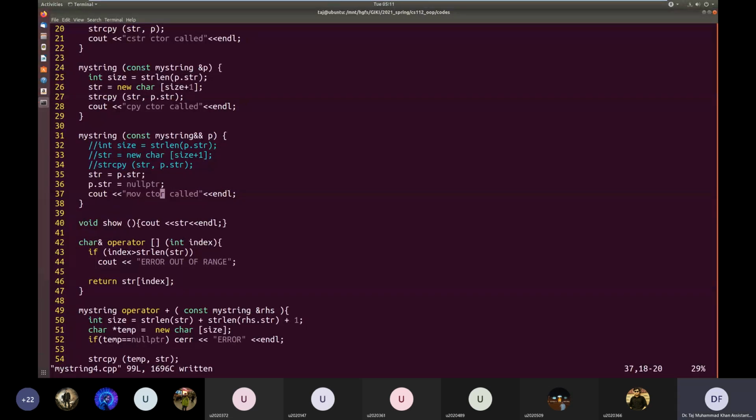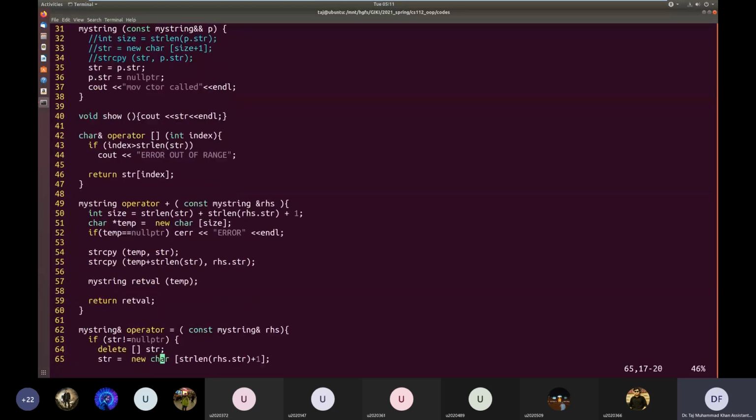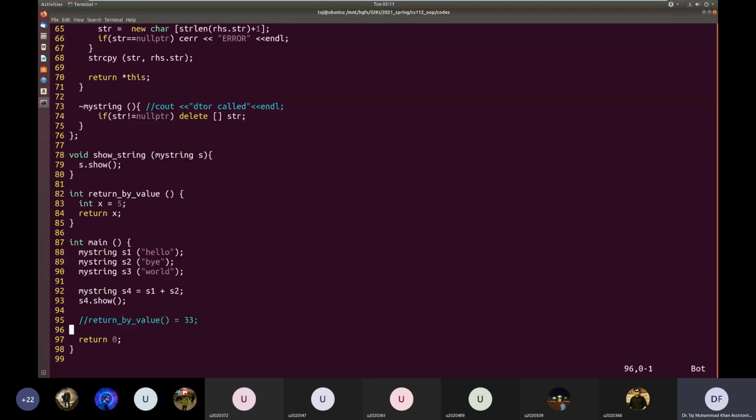Okay, so now that we have a move constructor, here normally this S4 object will be constructed from an R value object. So instead of a copy constructor, normally the move constructor should be called. So let us